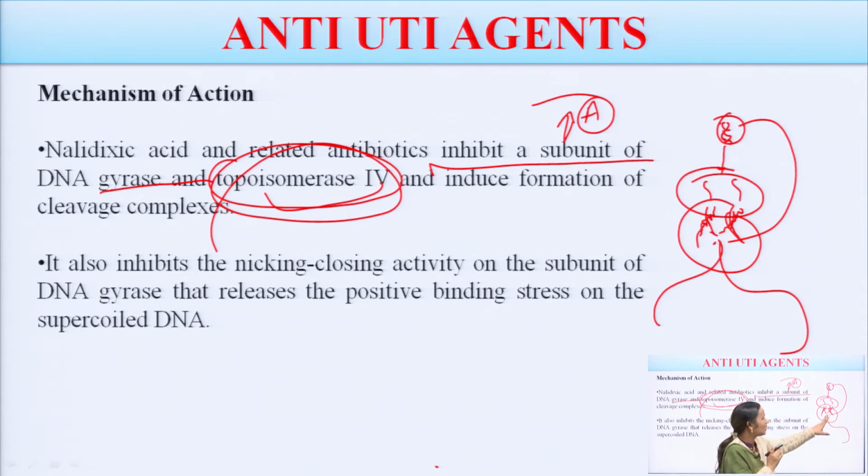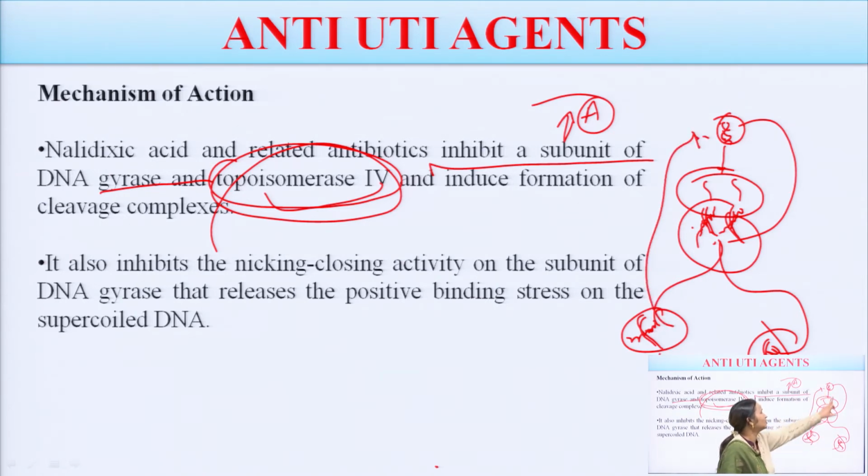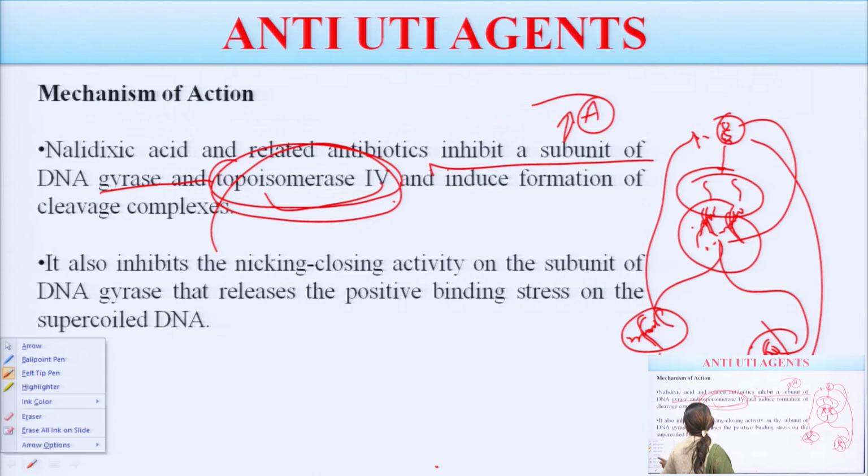But now we have to separate the two strands with the complementary DNA into two daughter cells, because this is one complementary, this is one mother, one main DNA, and this is complementary. Now you can see that this bacterium has given rise to two bacterial cells. This separation is done with the help of topoisomerase 4.